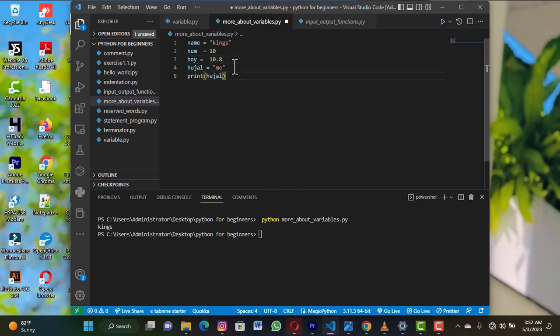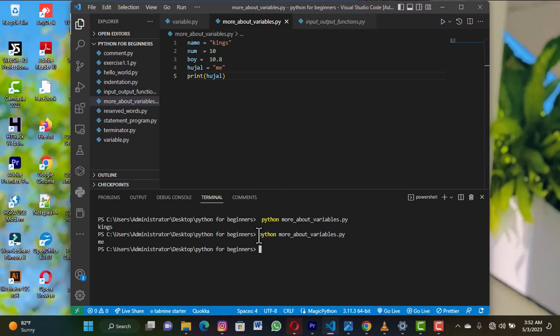Okay. So you see, like we said, literally you can use any word or any keyword of your choice to declare a variable.